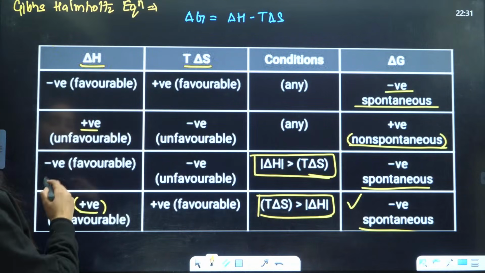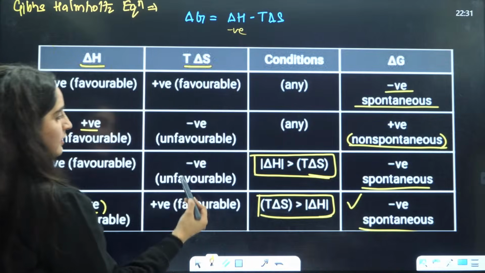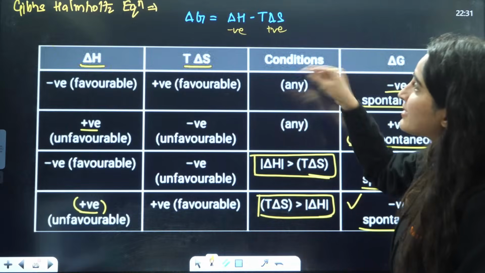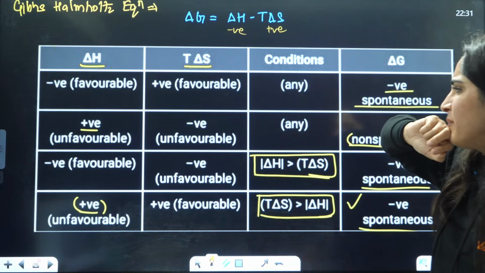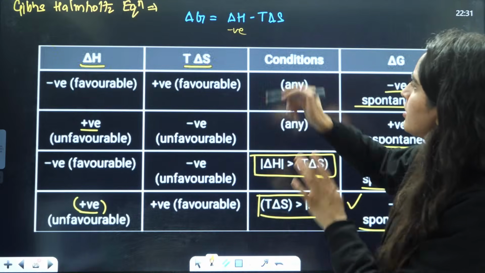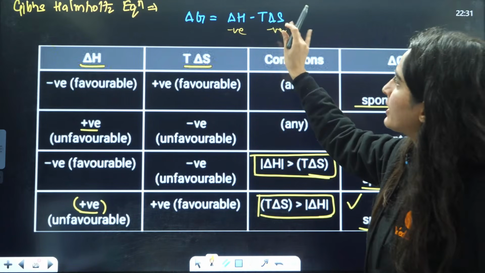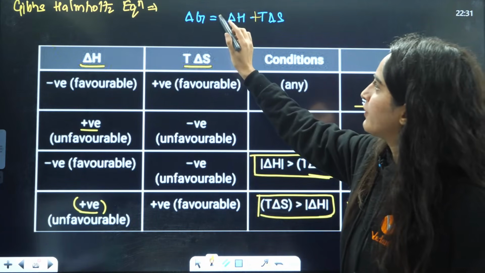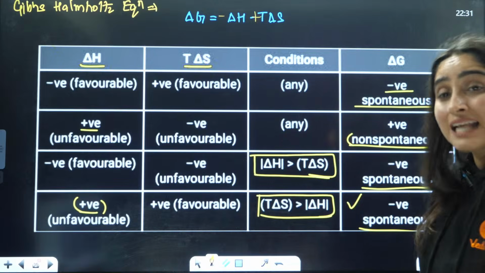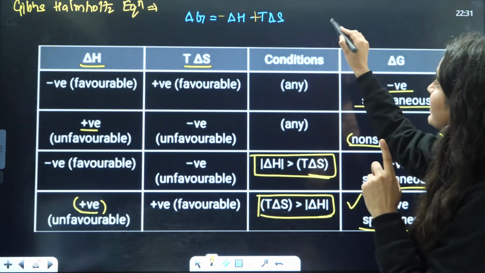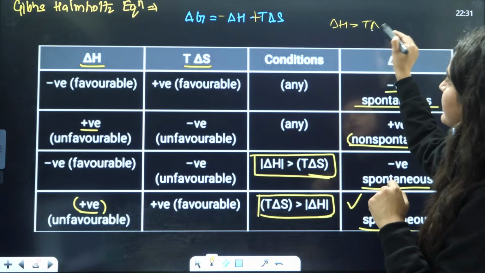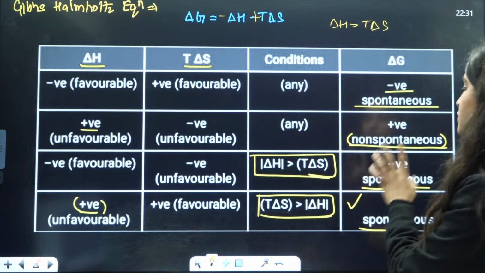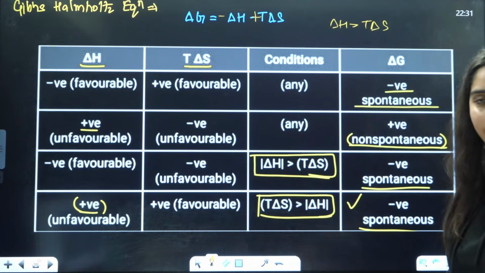Next, if delta H is negative and T delta S is negative, now to make this spontaneous, wait a minute, this should be negative, no? Now this whole term will be positive. That means this will be negative, it will be like this, right? Now, in this case, if delta H is greater than T delta S, only then this whole term will be negative. That means only then it will be spontaneous. So, delta H should be greater than T delta S.